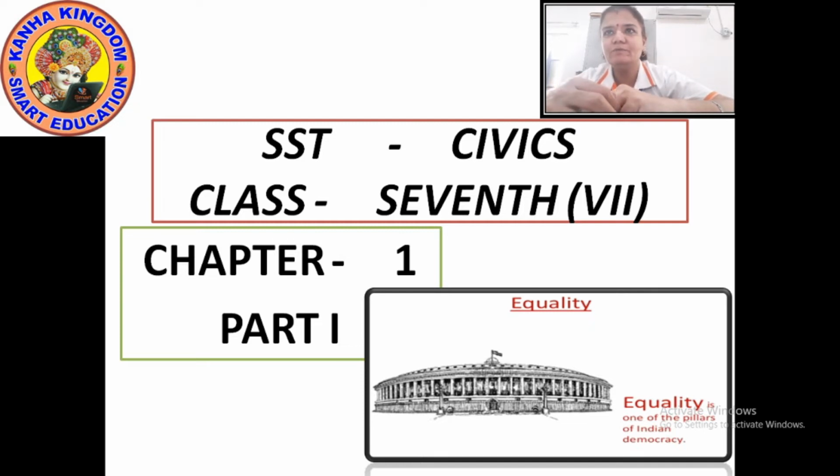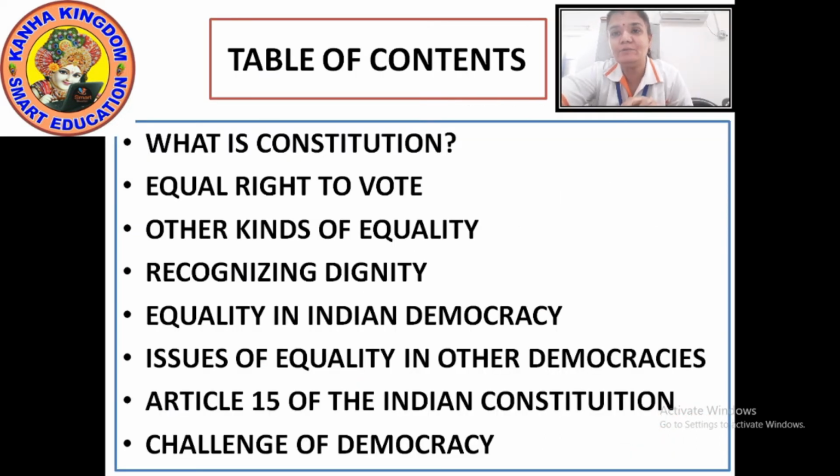So let's move now to the contents of this chapter. What are we going to learn in this chapter? Note it down very carefully. Now moving to today's contents. In today's topic, that is on equality, we have 8 subtopics.